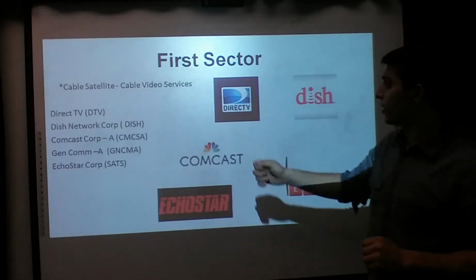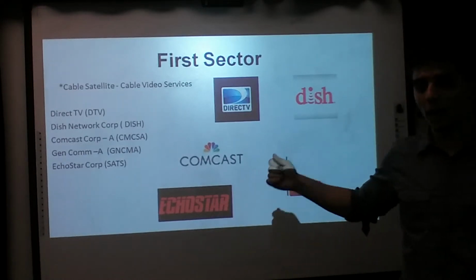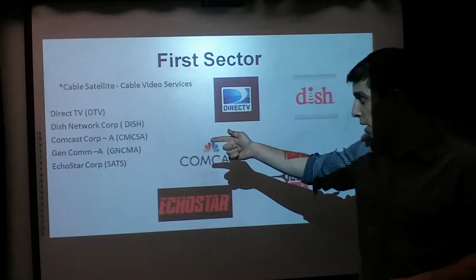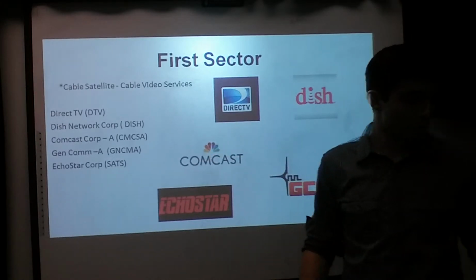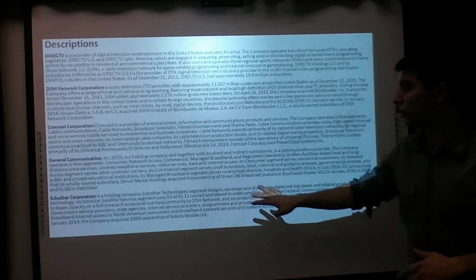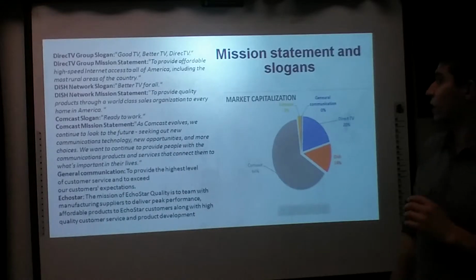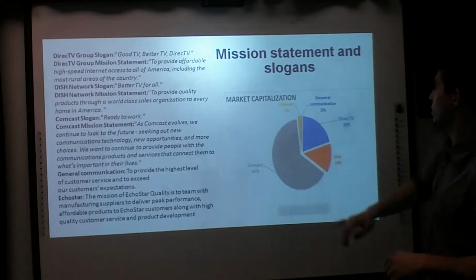First sector: cable and satellite, cable and video services. DirecTV, Comcast, Dish Networks, General Communications, and EchoStar are our first 5 companies. This is a description of what the companies do, but we're going to get more into ratio analysis. You can freeze the video if you like to see the mission statement and slogan.